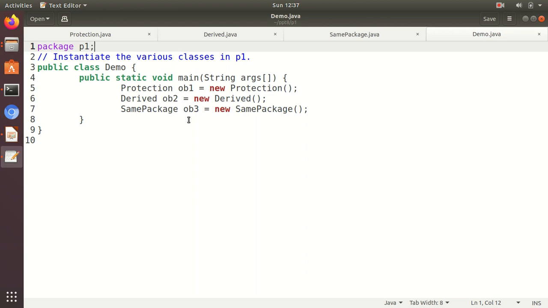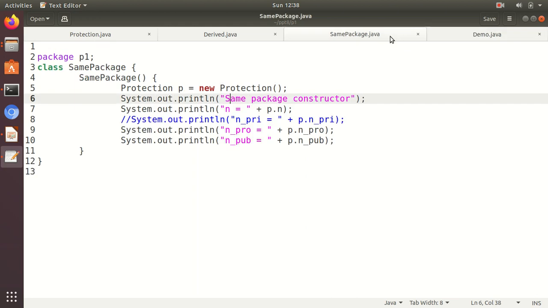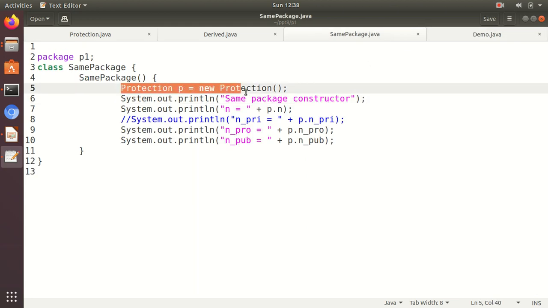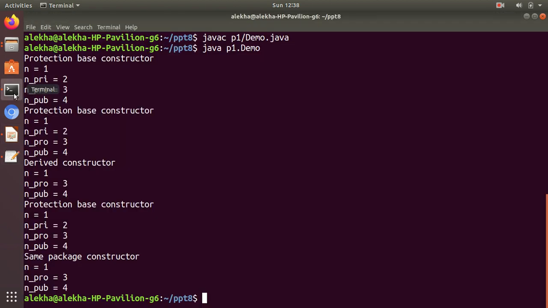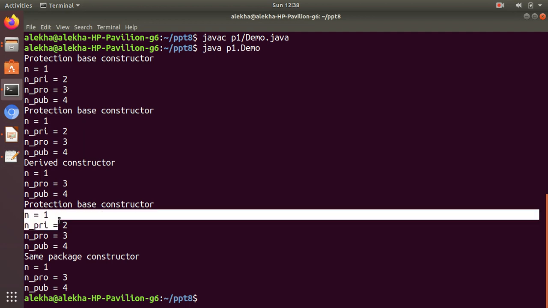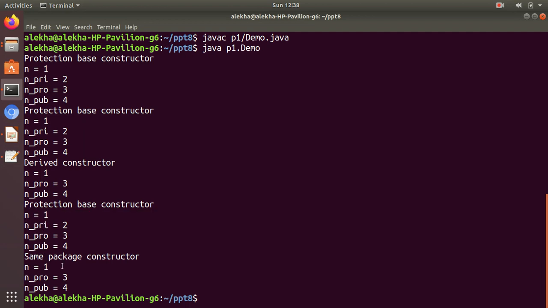So it also invokes the default constructor of Protection, and that's why we see the base constructor values again. For the same package class, we are able to print only the lines which are accessible: the default, the protected one and the public one.